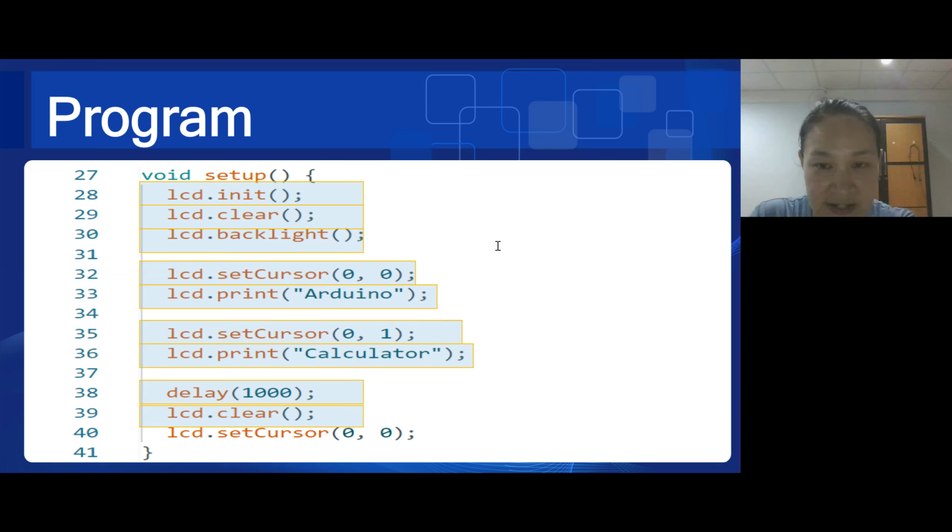This clears the LCD screen again, preparing it for further operations. Set the cursor to the first column of the first row again. This is typically done to ensure that subsequent prints start from the beginning of the LCD screen.